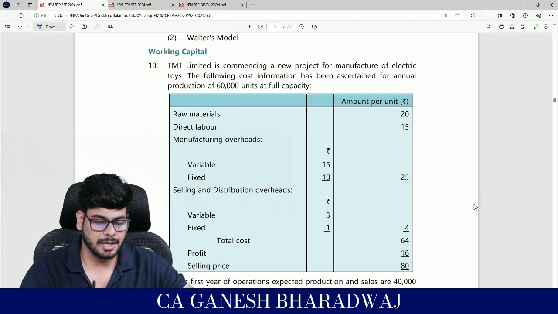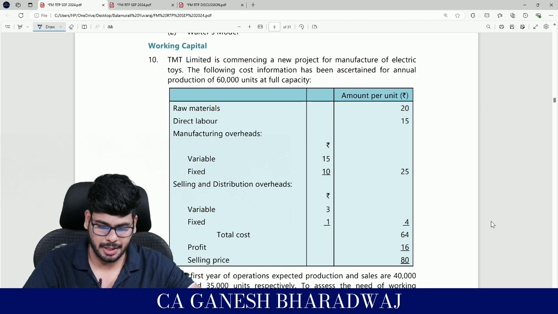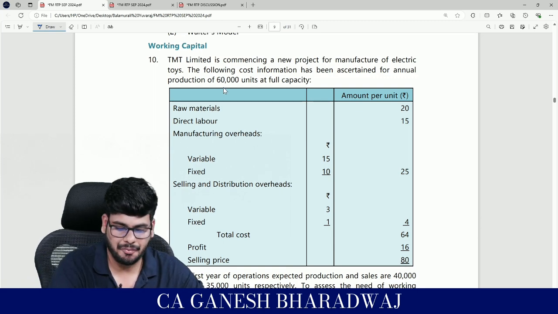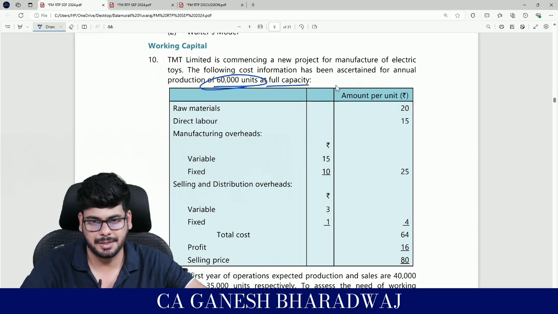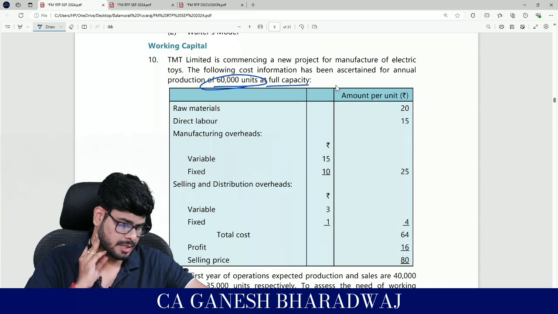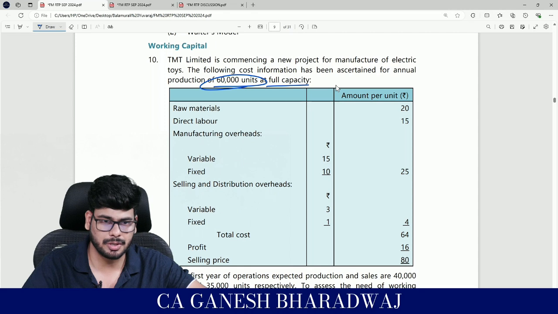Yes. Now, working capital. TMT is commencing a new project for manufacture of electric toys. The following cost information has been ascertained for annual production of 60,000 units at full capacity. So, the company has a capacity of how much? 60,000. Whether that is the actual capacity or not, we'll know as we proceed and read into the question.